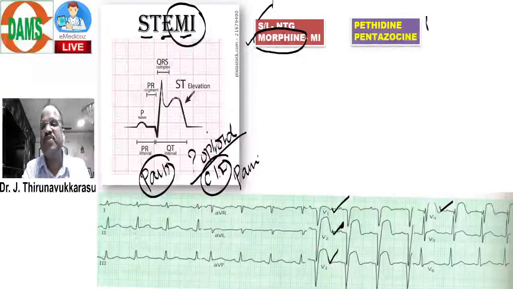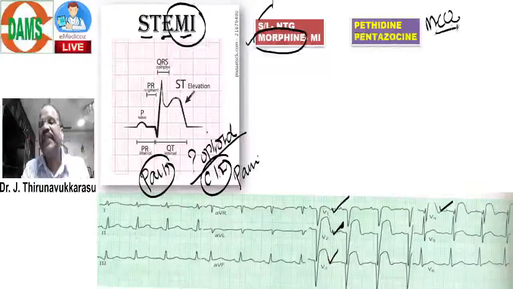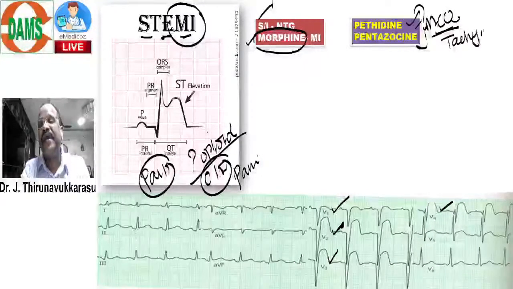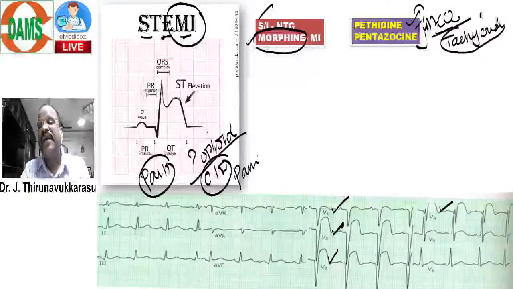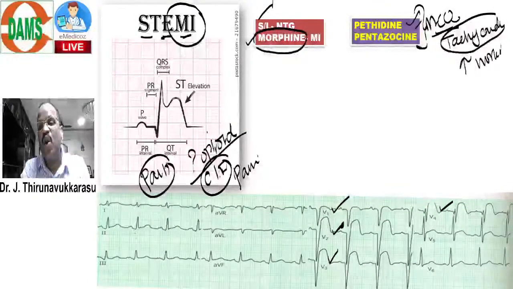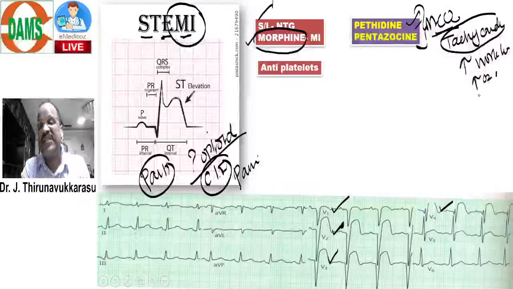Please note, this is an MCQ. Pethidine, and one more drug, pentazocine. Both drugs may cause tachycardia. When a drug causes tachycardia, it increases cardiac workload, thereby increasing oxygen demand. That means they will worsen angina.